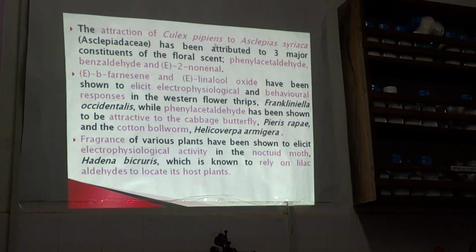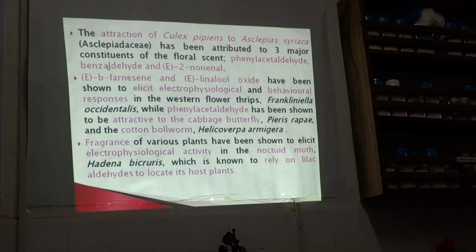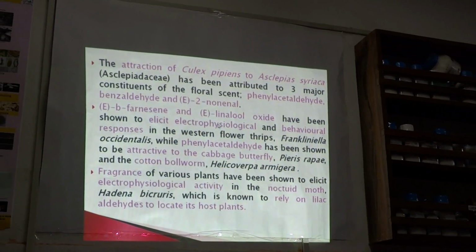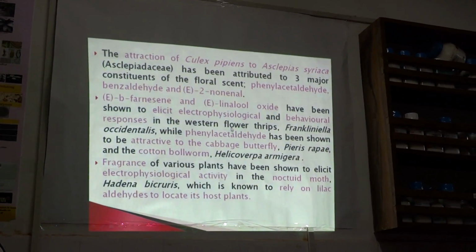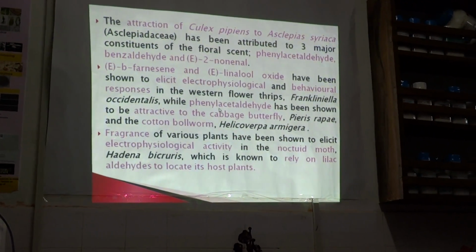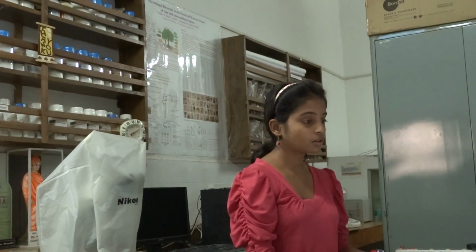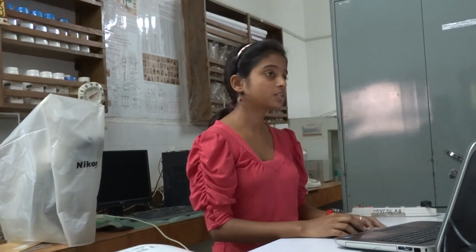Culex pipiens is a mosquito that is attracted to Asclepias syriaca via these three compounds, and these two compounds elicit physiological and behavioral responses in insects like western flower thrips, and phenylacetaldehyde is shown to attract the cabbage butterfly and cotton bollworm. The fragrance of various plants also elicits electrophysiological activity.